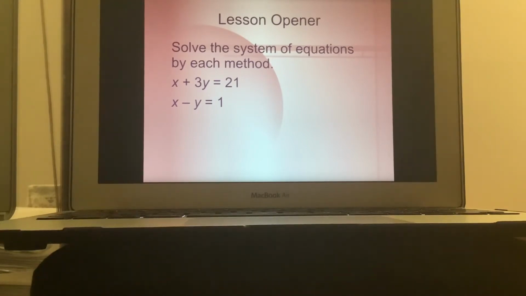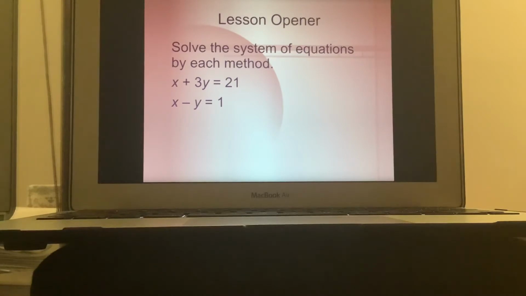Basically, that's what we're going to be doing today. And we're going to find ways how some of these may be consistent or inconsistent, and whether they're going to be consistent independent or consistent dependent.